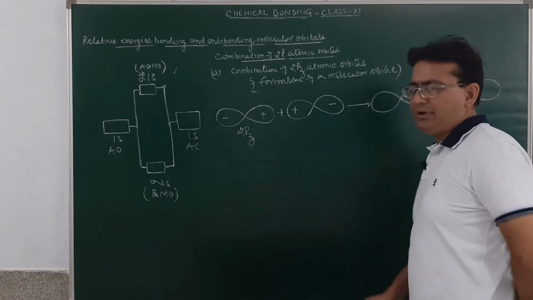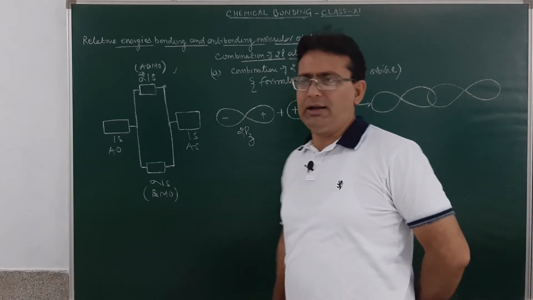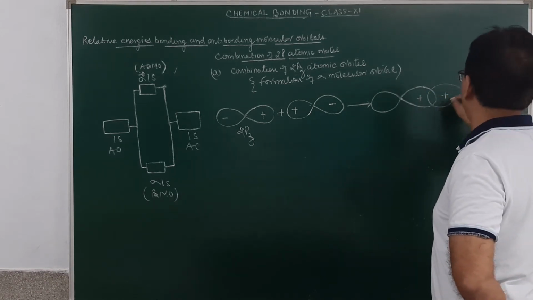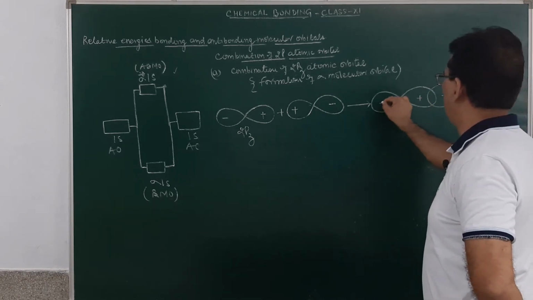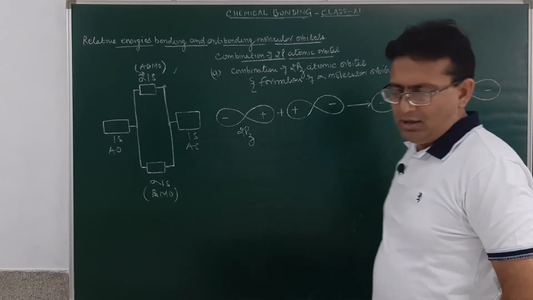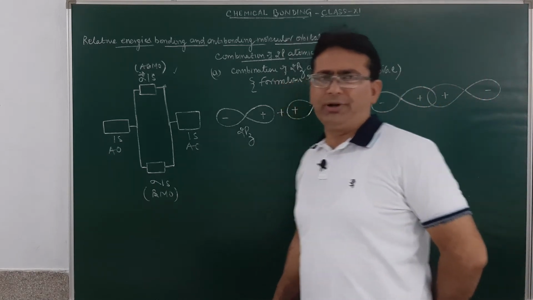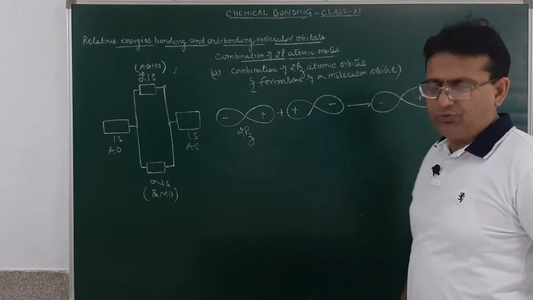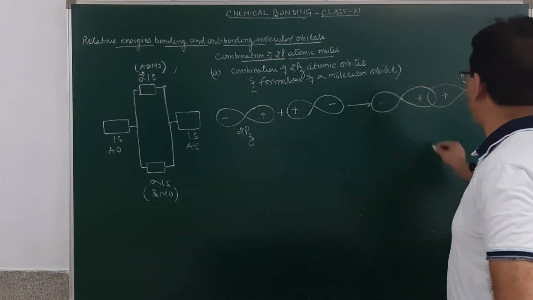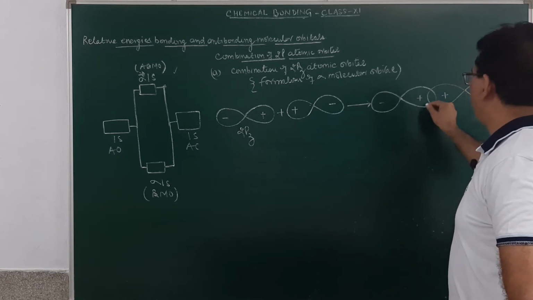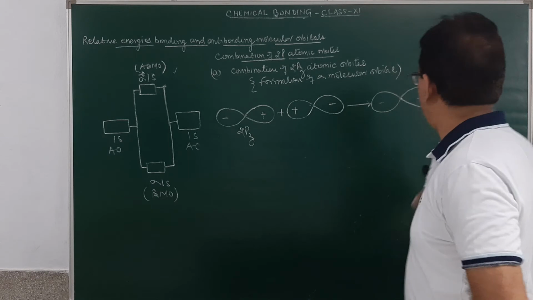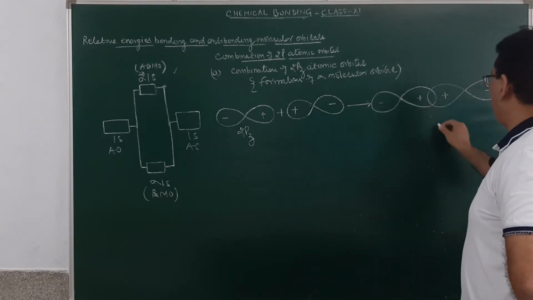So, this is the overlapping region and the region of high electron density. This will be positive and this will be positive. This is negative and this will be negative. When 2pz and 2pz orbitals overlap along the internuclear axis, it will result in the formation of a molecular orbital. How? So, this is sigma 2pz, and 2pz orbitals have overlap. Here the electron density will be high.